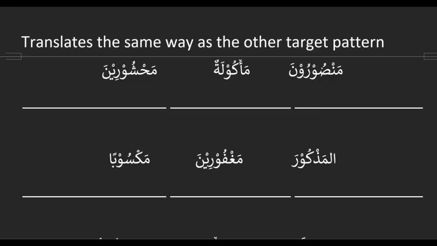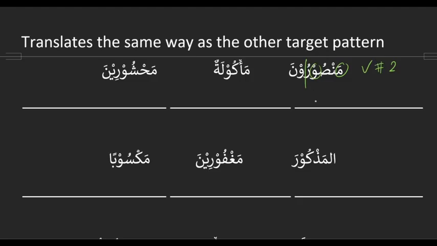Mansurun. Haida una. Starts with a ma. Second to last letter is a waw. And the original action was nasara, because hiding the meem and the waw, we end up with nasara, which we know means to help or to aid. And so how are we going to turn it into a target?